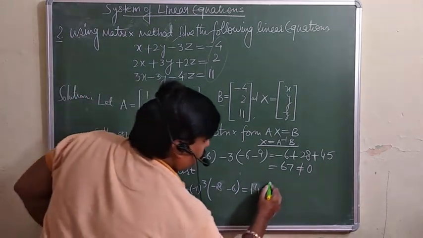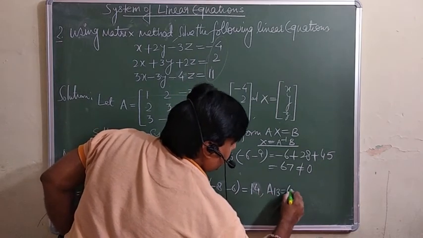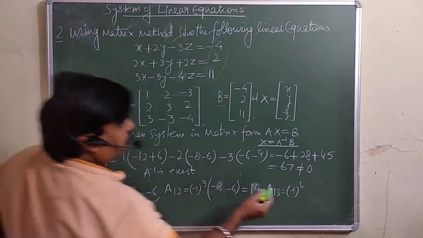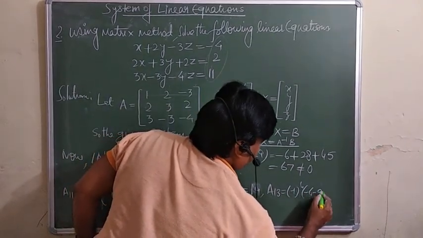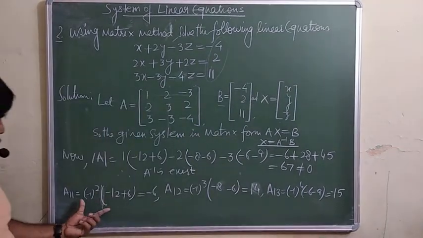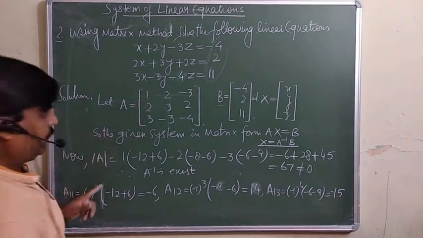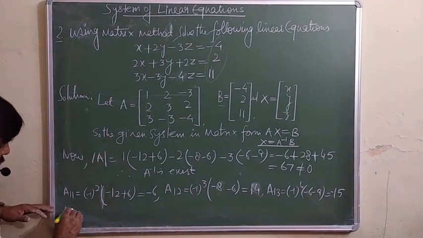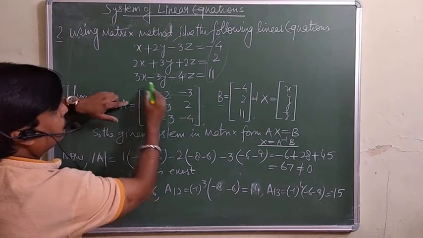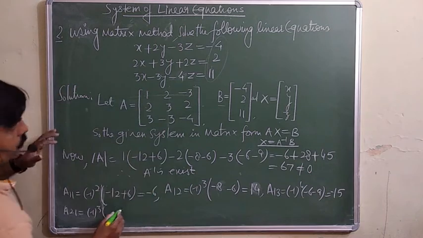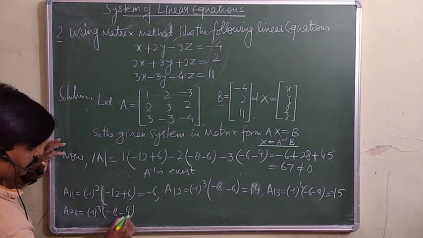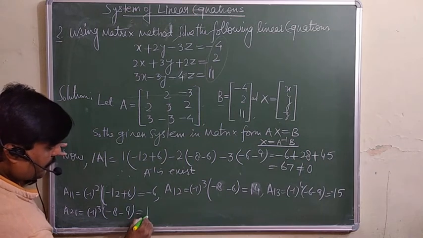Similarly, you must take A13, minus 1 to the power 4, first row this one, so that is minus 6 minus 9, that is minus 15. Now similarly, you have to find out A21, that is minus 1 to the power 3, second row, first column, so this is minus 12 minus 8 minus 9, that is plus 17.